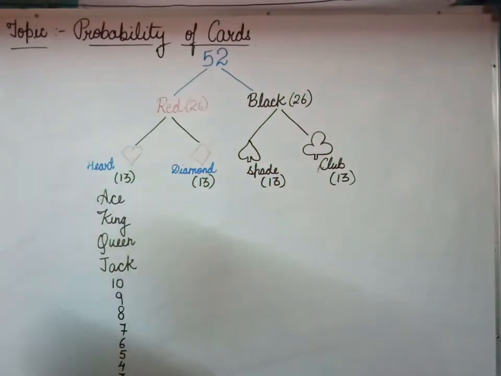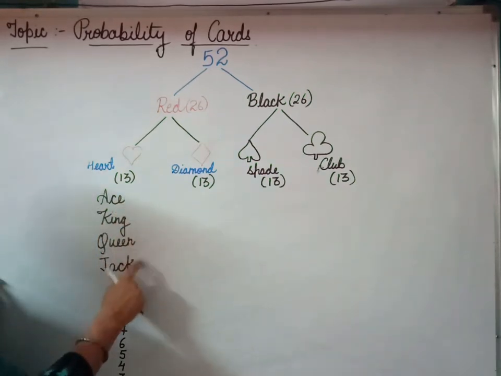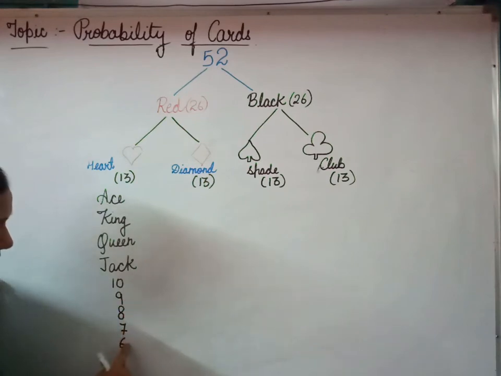These are the 13 cards. You can count them up: 1, 2, 3, 4, 5, 6, 7, 8, 9, 10, 11, 12 and 13.